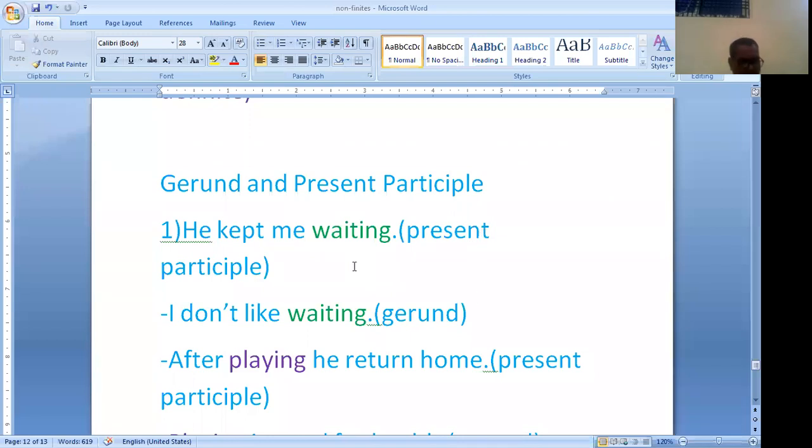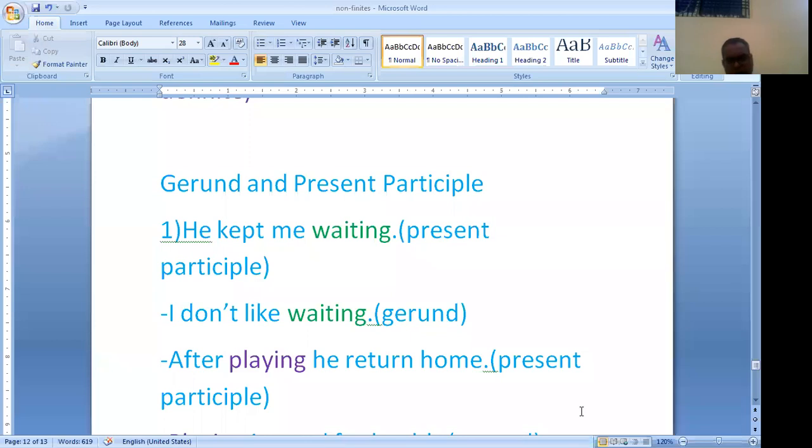He kept me waiting, present participle. Here it works like an adjective. I don't like waiting, gerund. It functions like a noun.